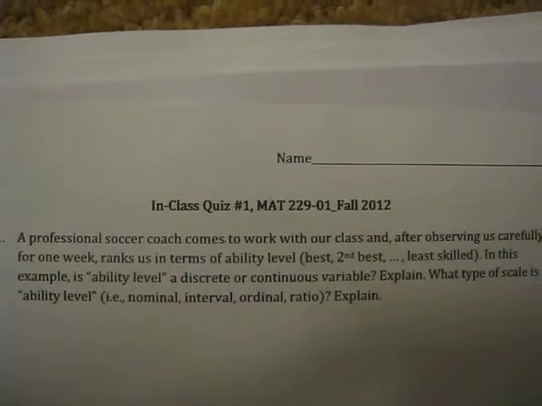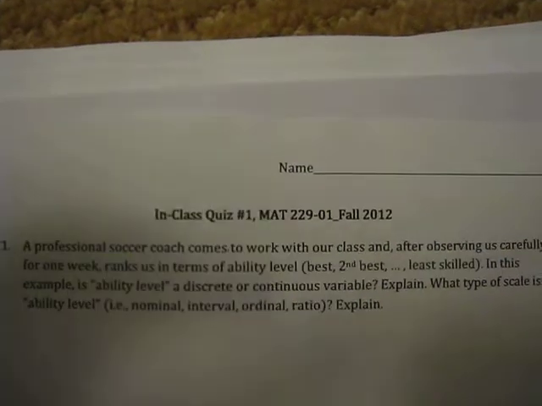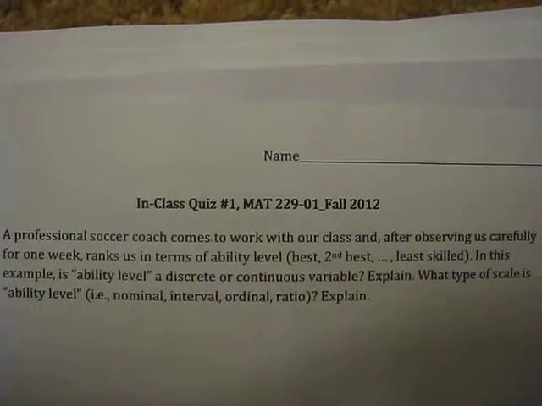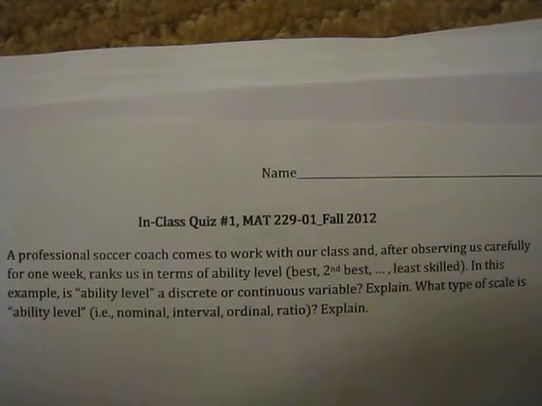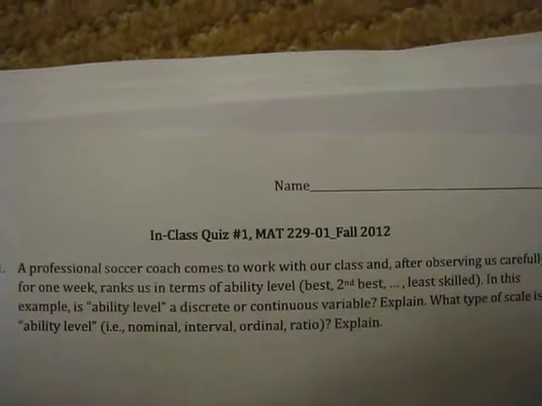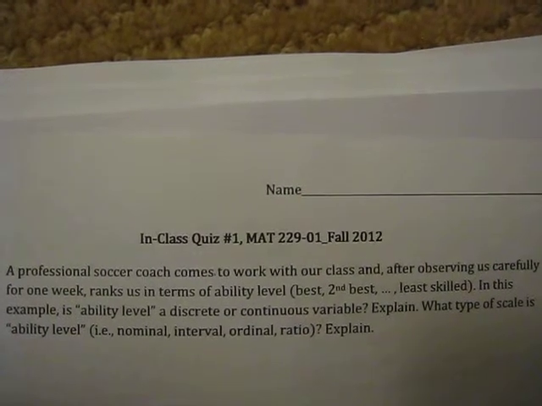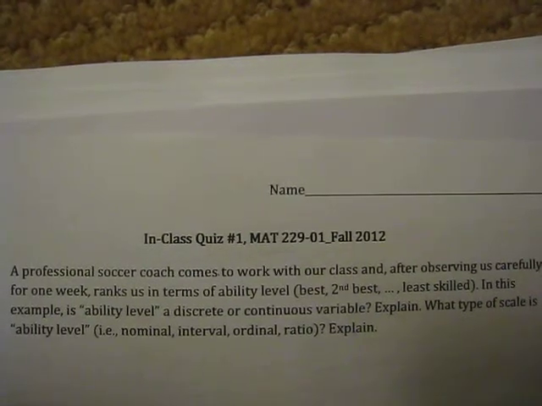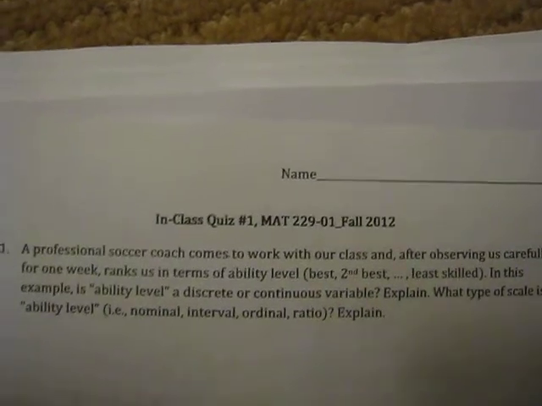Continuous, in general, ability level is a continuous variable because you slowly, constantly improve. So in this case, I accepted either one. For the type of scale, this would have to be an ordinal scale, though. Anytime you have first, second, third place, you do have a difference between them, but it's not an equal interval. In other words, the difference between first and second is not necessarily the same as the difference between second and third. So this is an ordinal scale.